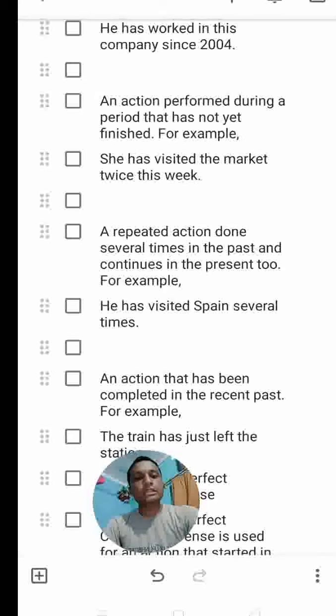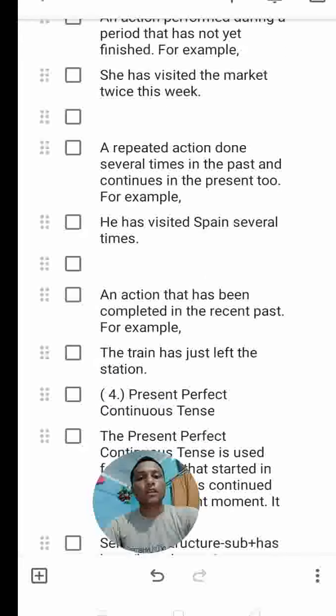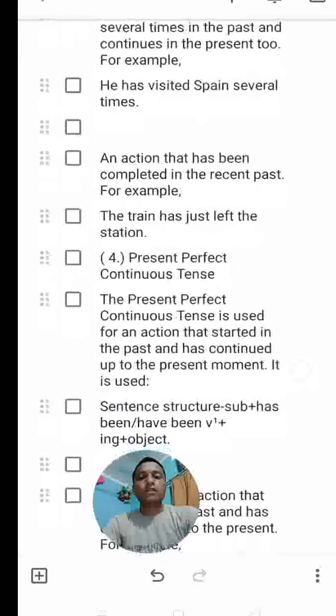That is a repeated action done several times in the past and continues in the present too. Present perfect tense also tells us of an action that has been completed in the recent past. Okay, for example, the train has just left the station. So the action was completed in the recent past.